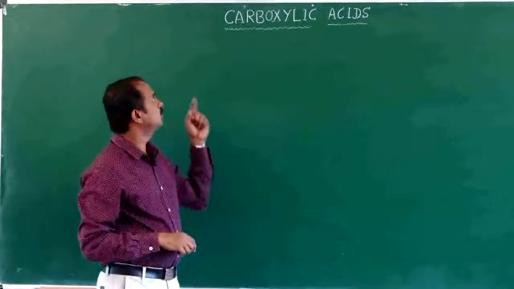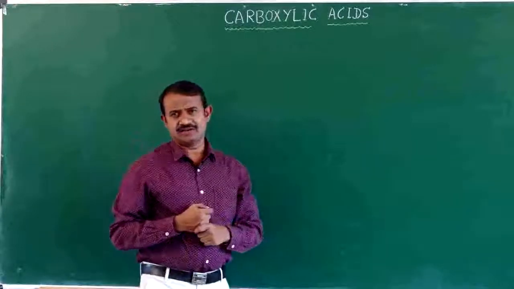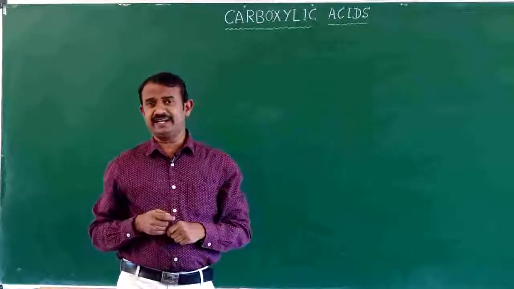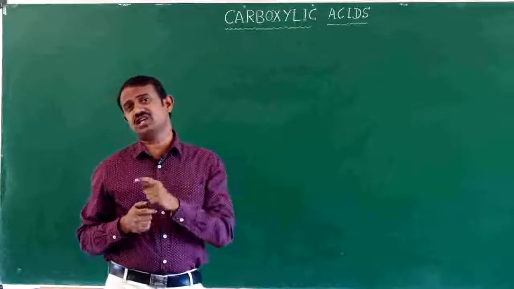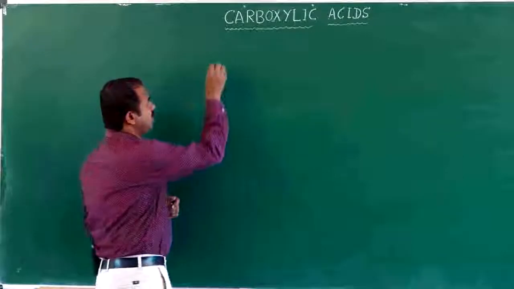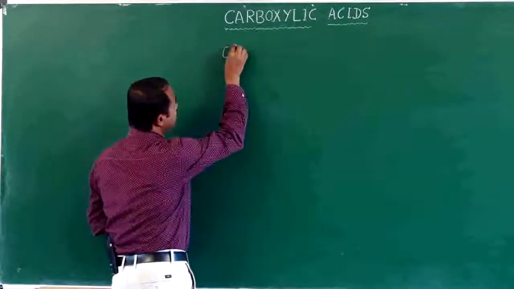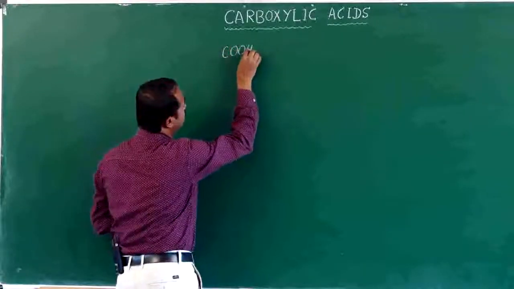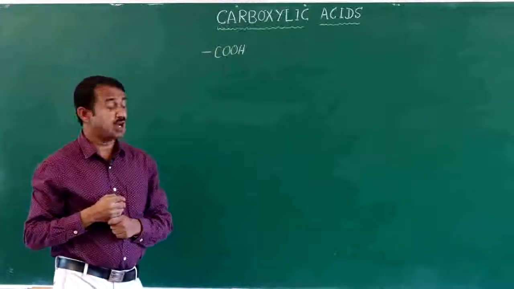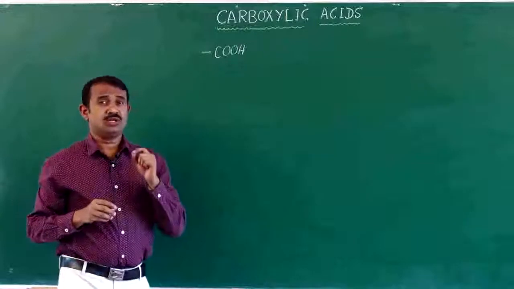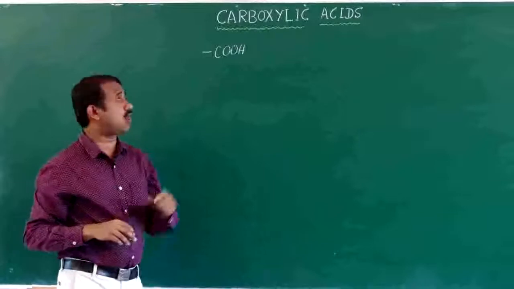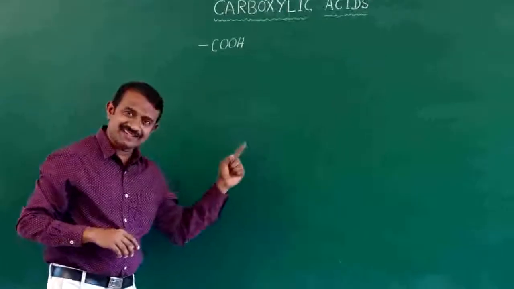Today we will go for what is carboxylic acid. Carboxylic acids, the organic compounds containing the carboxyl functional group, are called carboxylic acids. What is the carboxyl functional group? COOH. This is the carboxyl functional group. An organic compound which contains the carboxyl functional group is called a carboxylic acid.